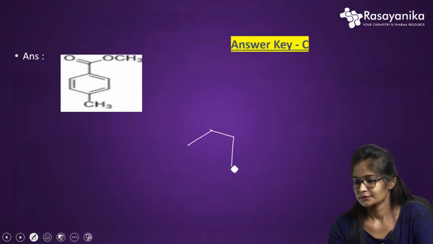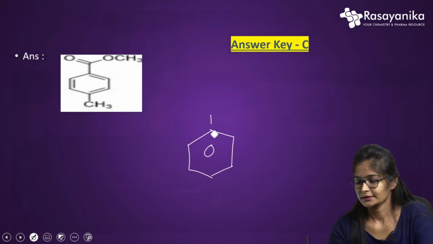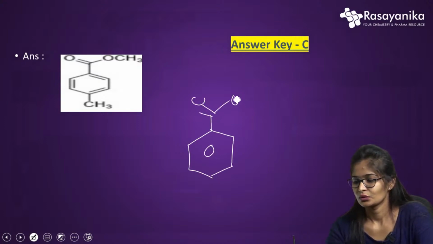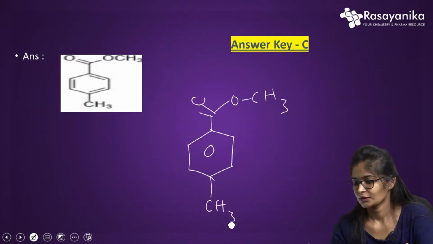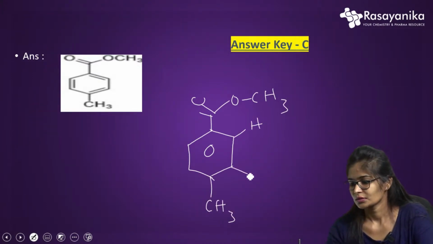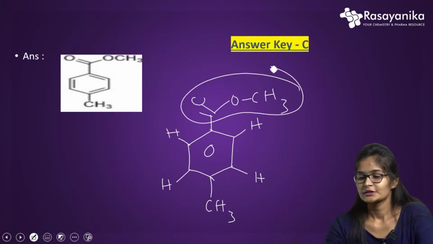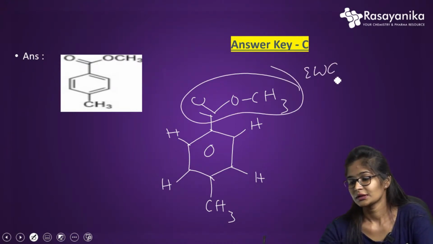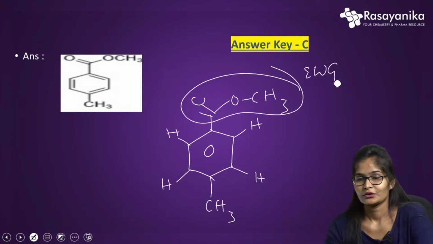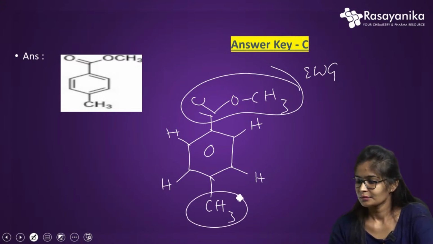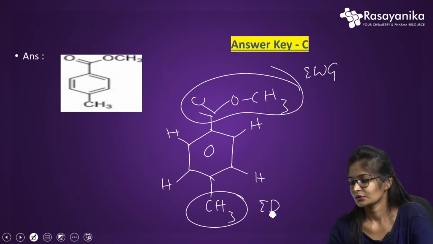The structure is like this: COOCH3, and here it is CH3. So here one proton, here one proton, here one proton. COOCH3 is an EWG, the ester group is an electron withdrawing group, and here methyl is an electron donating group.